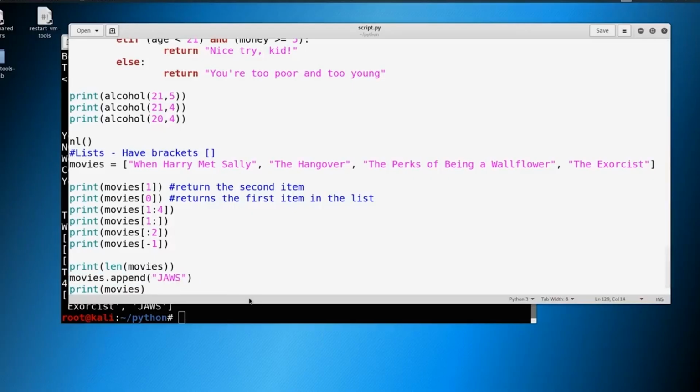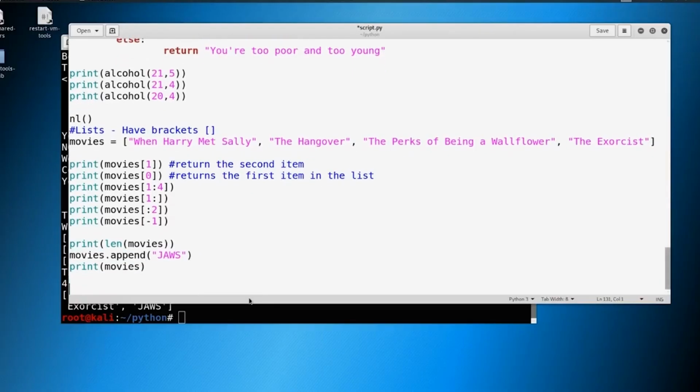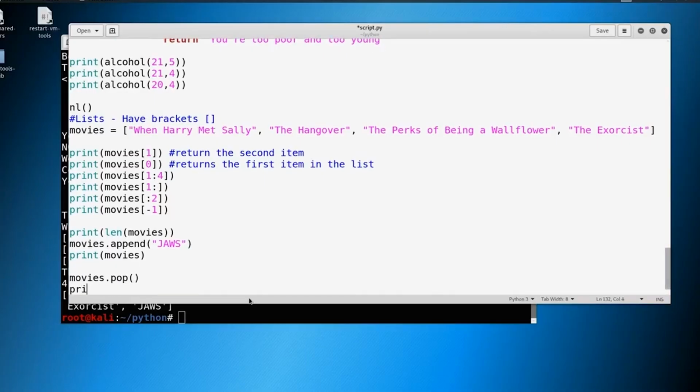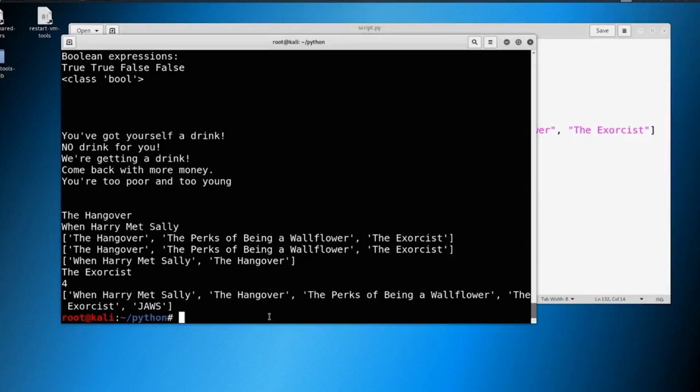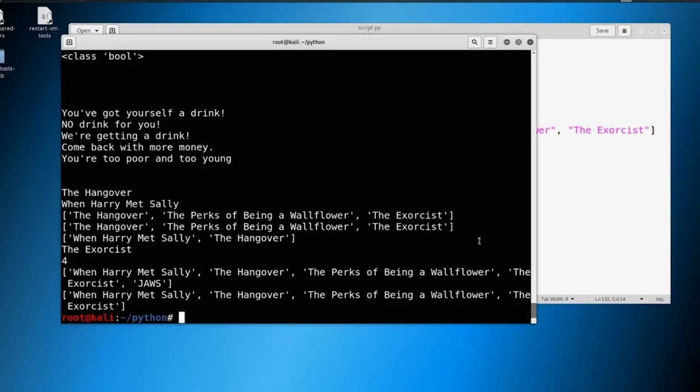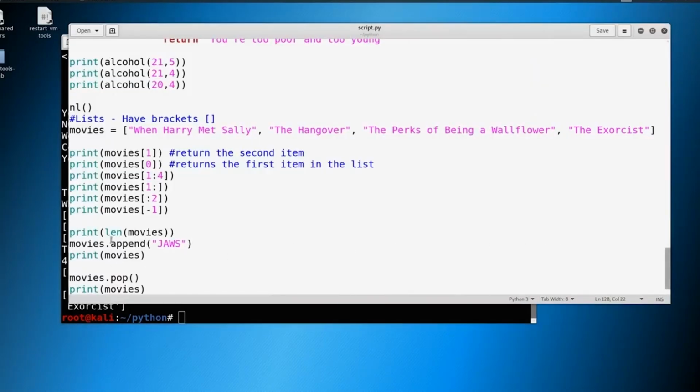What if we wanted to delete something from the list? We could say something like this, movies.pop and print movies. Let's see what happens here. And now we got rid of Jaws. So when we append to the end of the list, if we want to delete the very last item in the list, we just use pop.